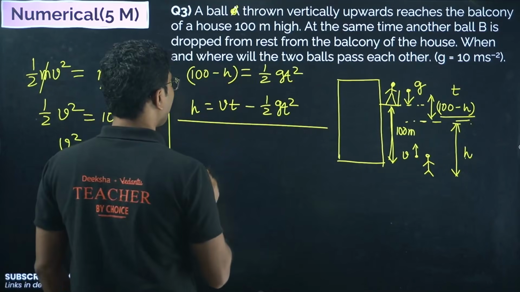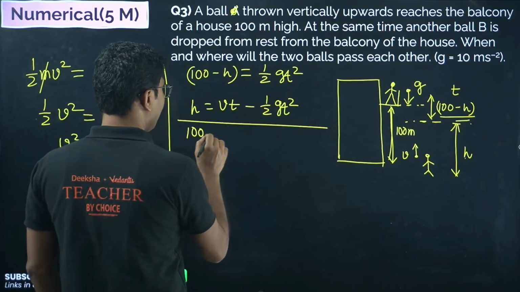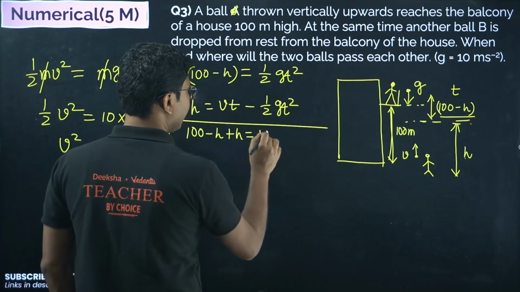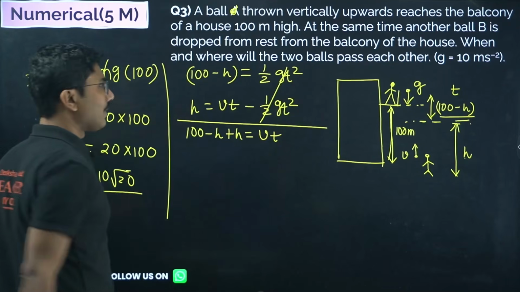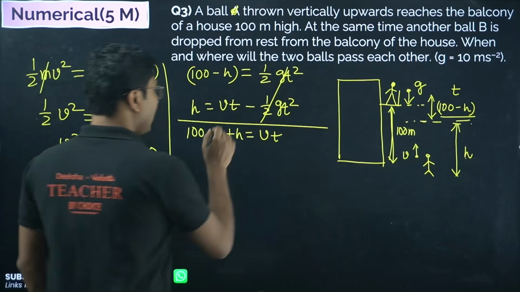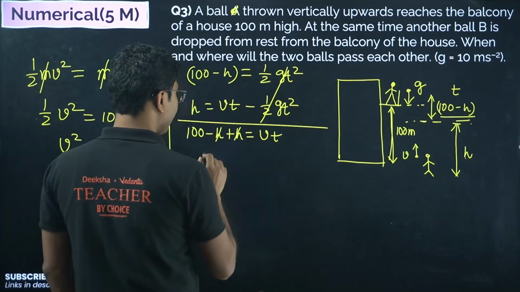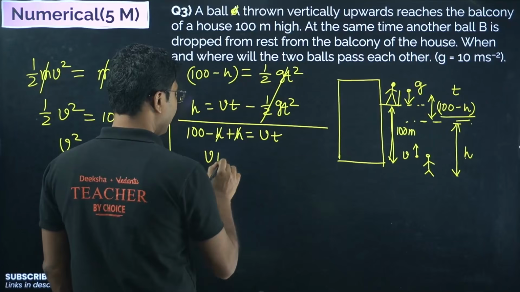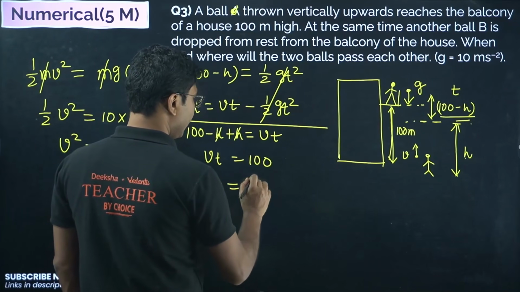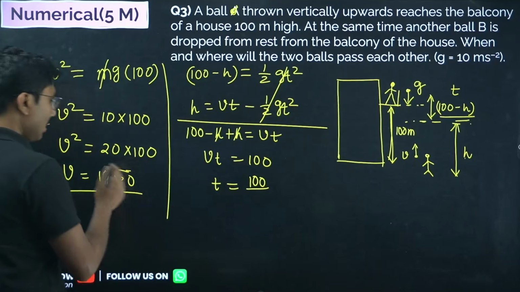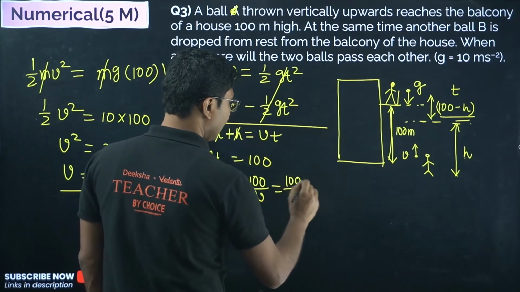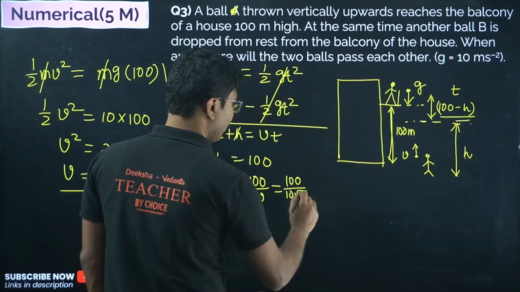So once you add them, what you get? 100 minus h plus h equals Vt. Plus gt square minus gt square cancelled, and V we already know, h obviously cancelled, so you get Vt equals 100, or T equals 100 divided by 10 root 20, that is 100 divided by 10 root 20.